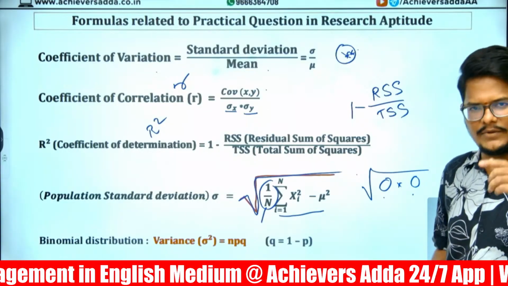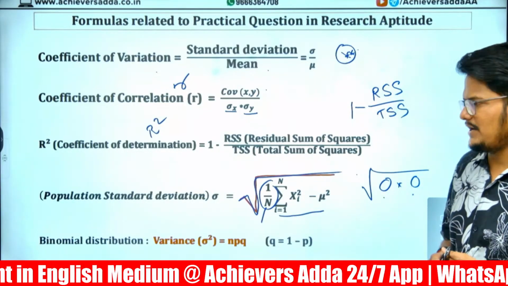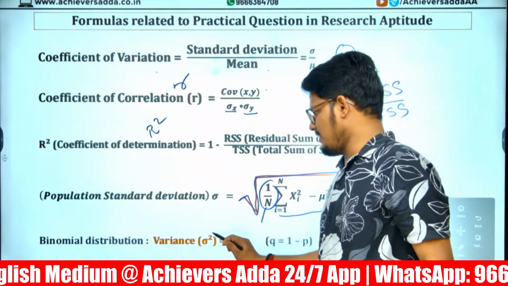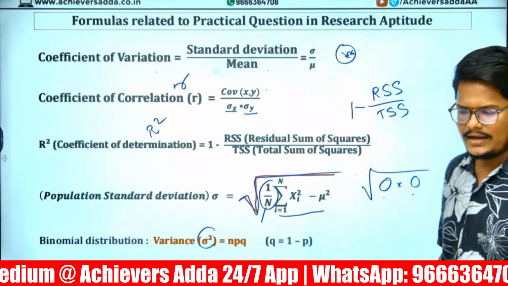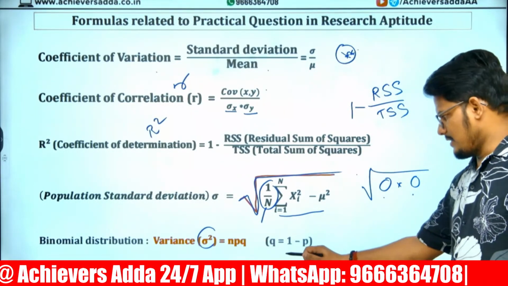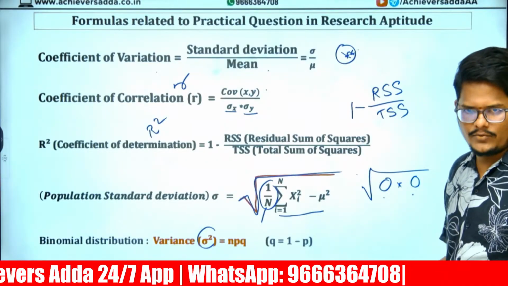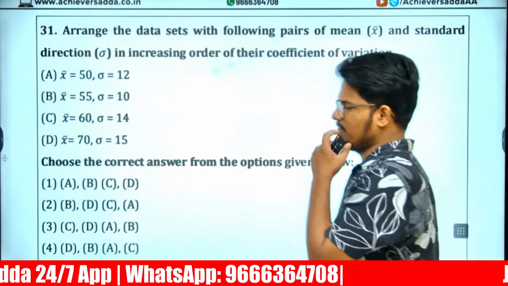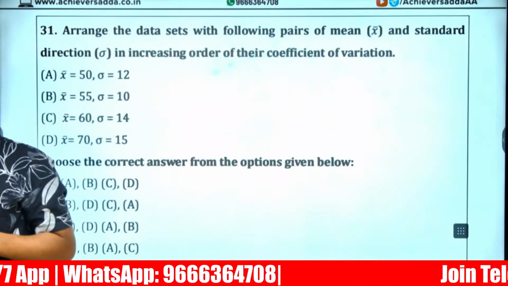I will show you how the PYQ of 2025 has been asked. And binomial variance equals standard deviation square, which is npq. Here q equals 1 minus p, or p equals 1 minus q. Let's look at some of the questions here. I will show you two questions.